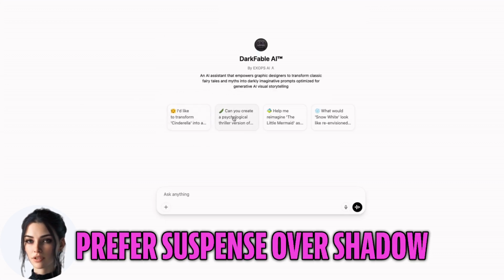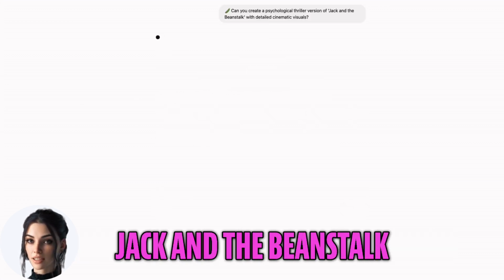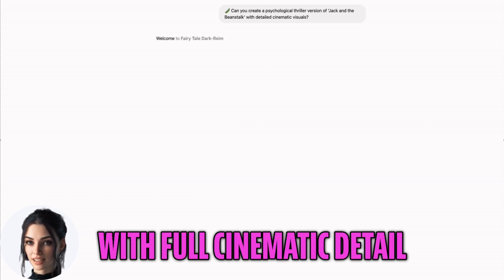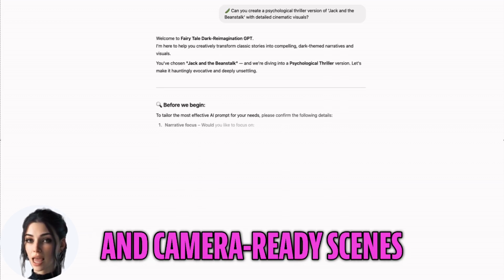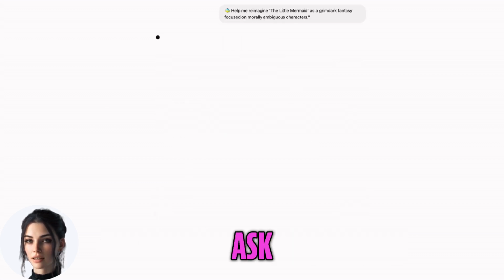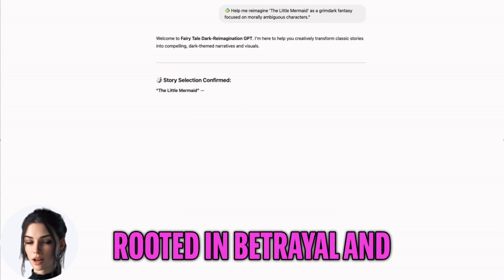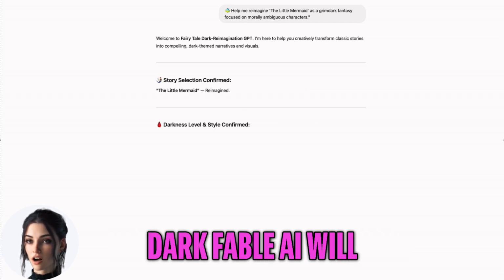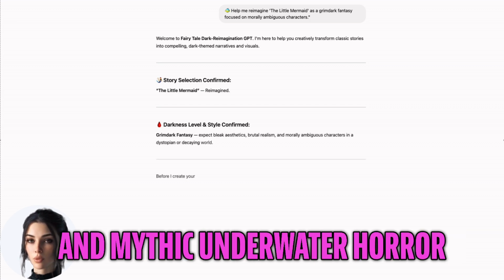Prefer suspense over shadow? Try, "Can you write a psychological thriller version of Jack and the Beanstalk with full cinematic detail?" It'll deliver eerie tension, morally gray characters, and camera-ready scenes. Lean toward the bleak and otherworldly? Ask, "Reimagine The Little Mermaid as a grimdark fantasy rooted in betrayal and ancient curses." DarkFable AI will craft morally complex characters and mythic underwater horror.